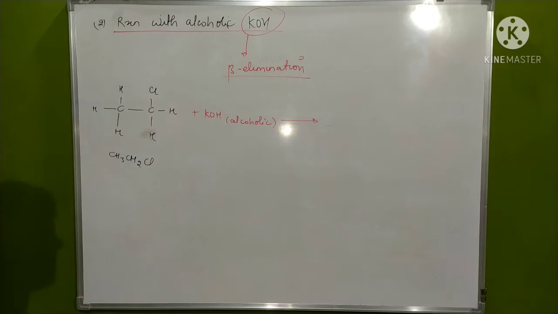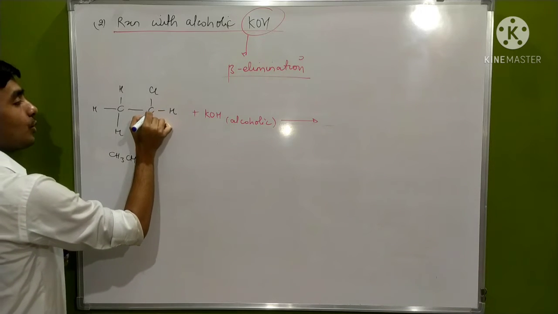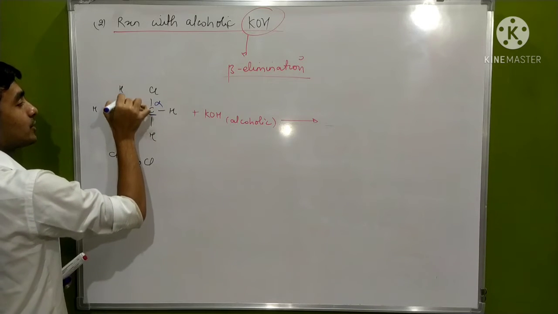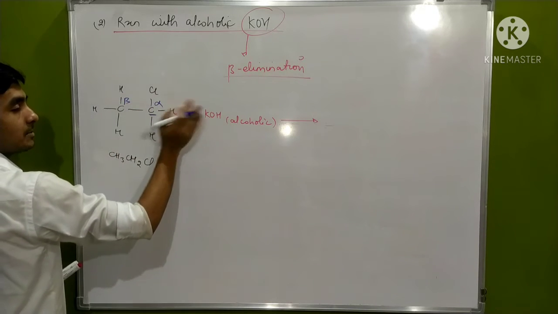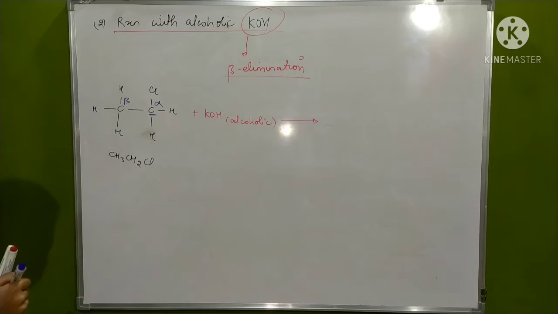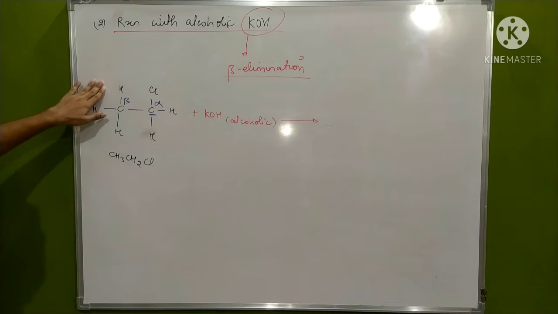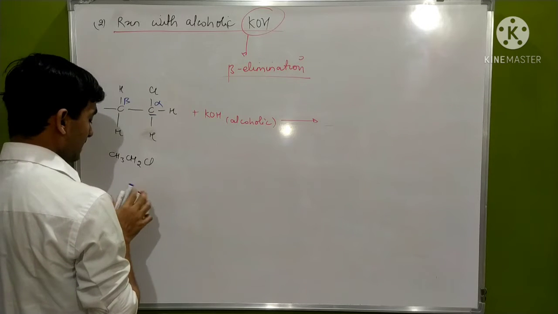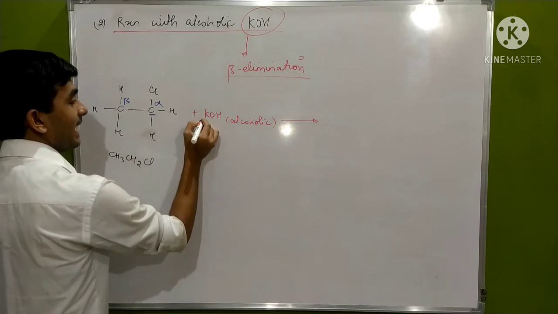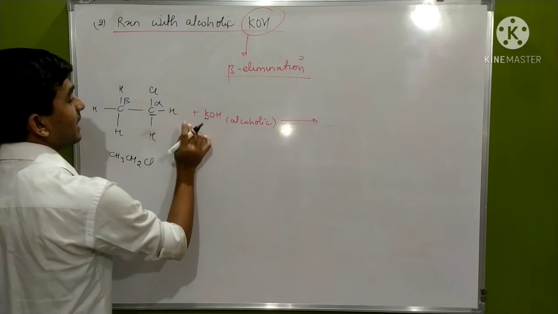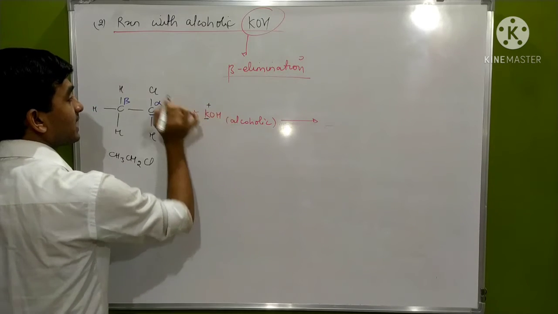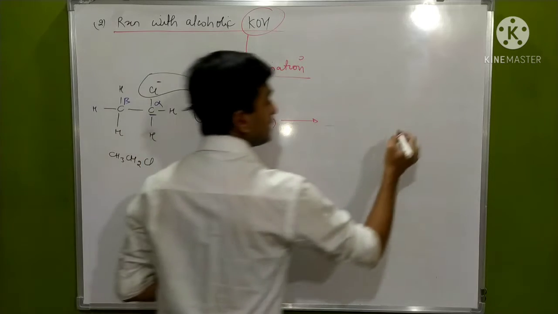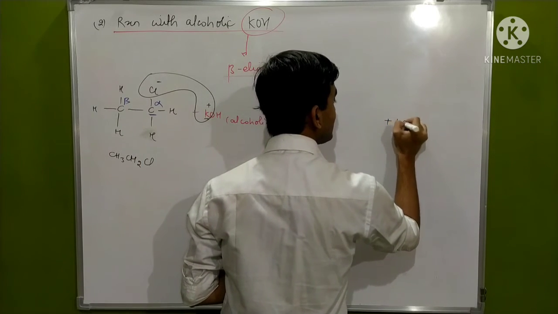In beta elimination reactions, the carbon on which a functional group is attached is called alpha, and the carbon next to this is beta. If there were another carbon on this side, that would be beta 2. Now we are taking one beta carbon here. First the K will take its positive part, then it will take the negative part of the reactant, and then it will eliminate the KCl.